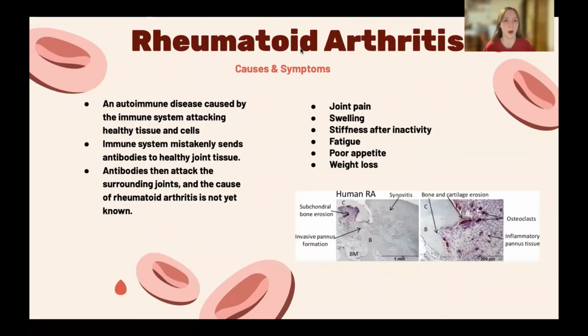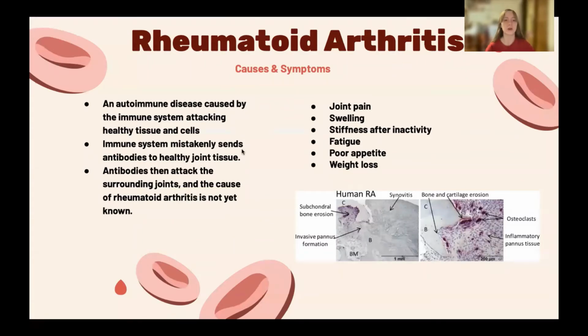Rheumatoid arthritis is an autoimmune disease that occurs when the immune system attacks healthy tissues and cells and mistakenly sends antibodies to joint tissue. These antibodies then attack the surrounding joints and the joints become inflamed. The cause of rheumatoid arthritis is not yet known, but there are several factors that are expected, such as environment, age, and genetics.